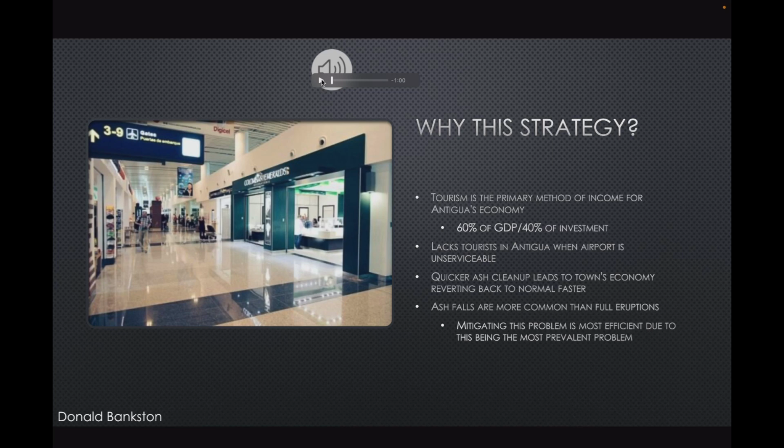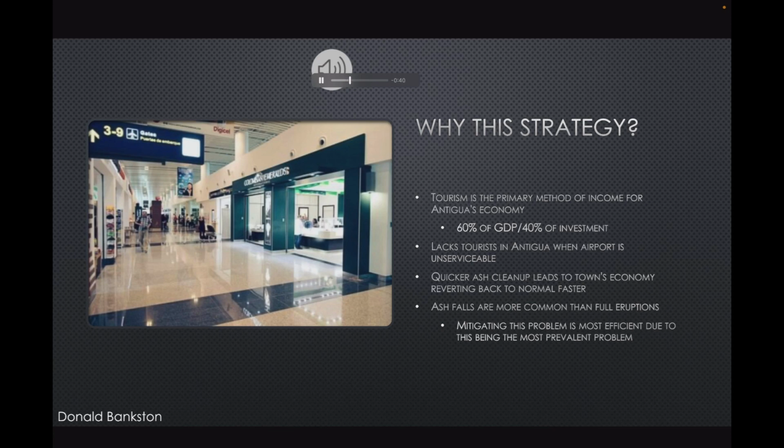Now we will explain why we decided to use this strategy. Antigua's economic landscape is heavily reliant on tourism, constituting a significant 60% of its GDP and contributing 40% to overall investments. This sector serves as the lifeblood of the nation, playing a pivotal role in driving economic growth, providing employment, and sustaining various related industries.